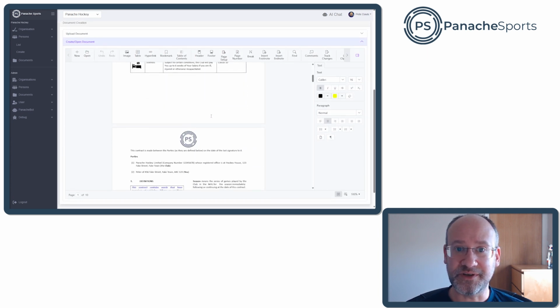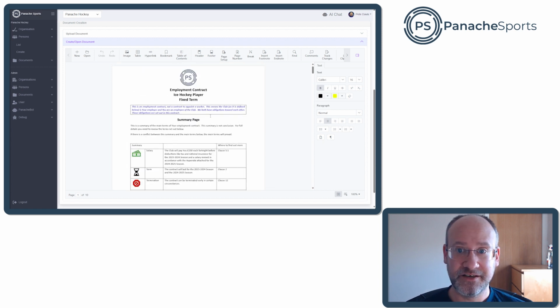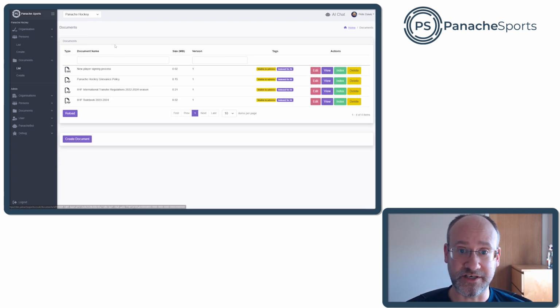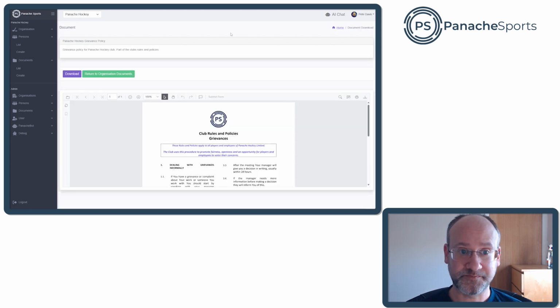Now, this is a document attached directly to an athlete, but we also hold documents that are relevant to our organization as a whole, and you can choose if these are shared with players and personnel attached to this organization. Here, we're holding official documents, but also club-specific policy and process documents.